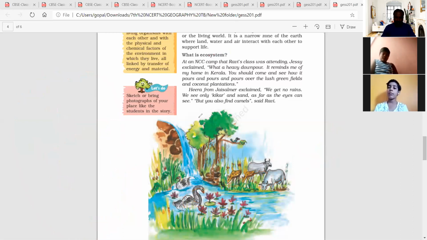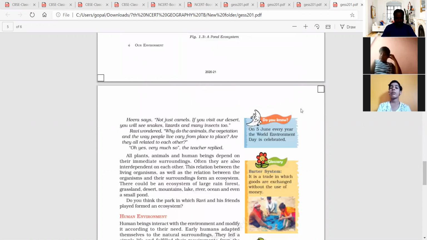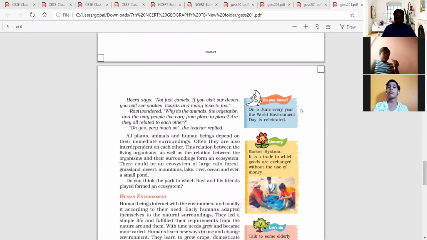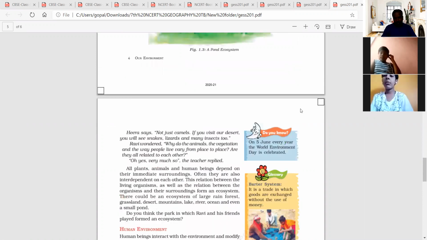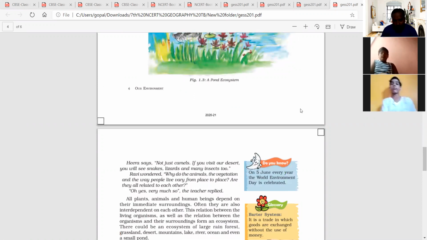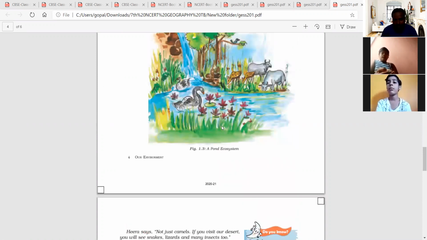So next, we'll move forward. See here, I got this point, ecosystem. Ecosystem is nothing but, like the pond ecosystem here, whatever living things are there in the surrounding places, they are depending on one another.